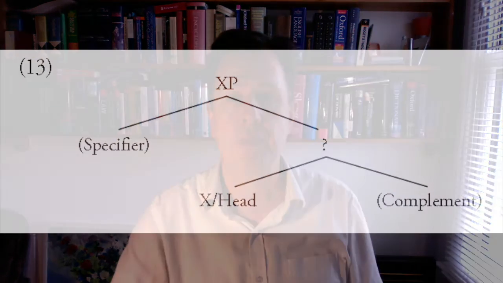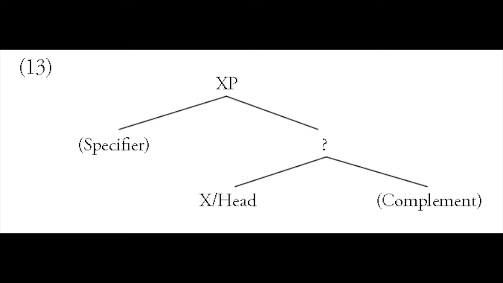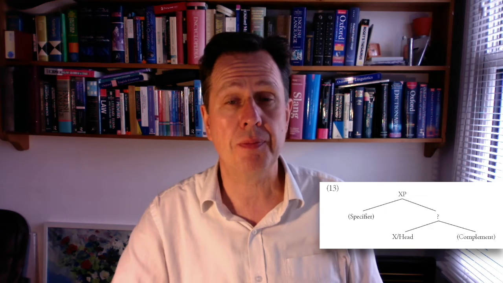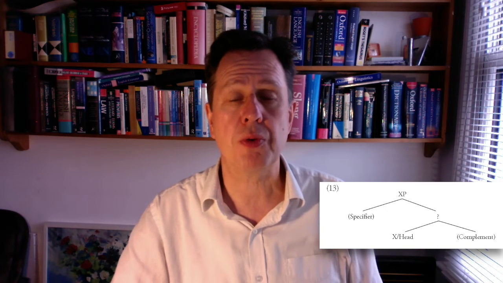What all these phrases have in common is the abstract skeletal structure that you see on your screen now. So at the top here we have an XP. An X here stands for noun, adjective, verb, preposition, or adverb. So an XP can be a noun phrase, an adjective phrase, a prepositional phrase, and so on. This XP then branches onto two sides. On the left we have a specifier, and on the right our mystery category. Then below the mystery category we have the X, that's the head of the phrase, and then a complement, if one is present, because of course not always is there a complement in every phrase.